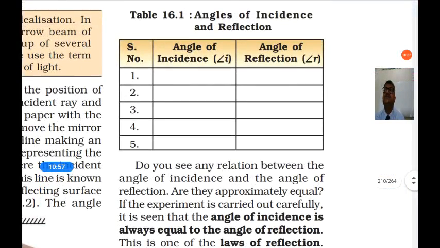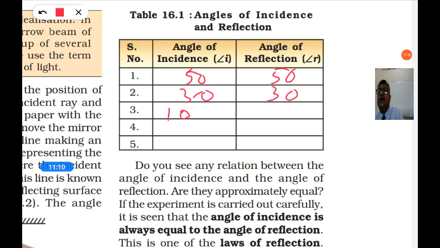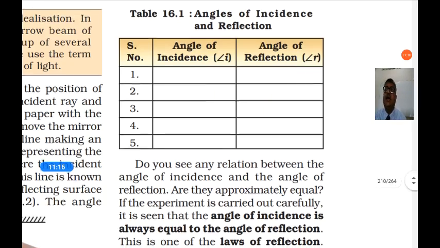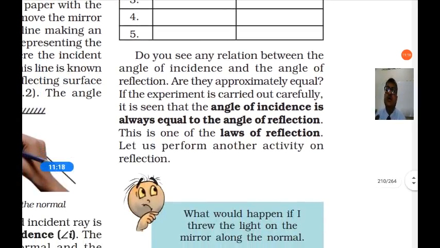You will find that if the angle of incidence is 50 degrees, the angle of reflection will also be 50 degrees. If it is 30 degrees, it will also be 30 degrees. If you take 100 degrees, it will be 100 degrees. In this way, you will find the angle of incidence is always equal to the angle of reflection.